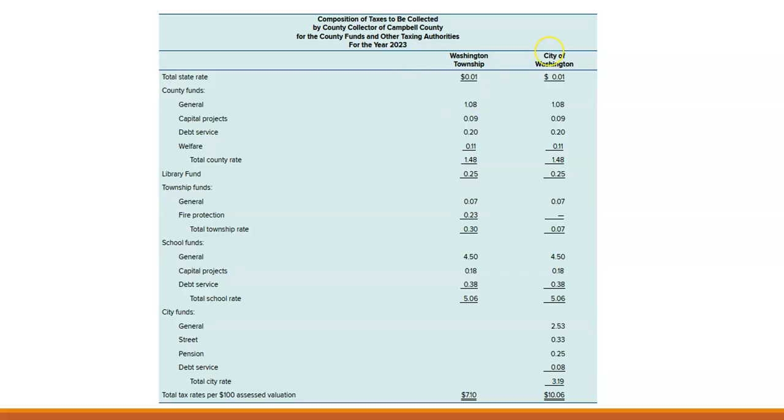You can see how that gets distributed out. Outside in rural areas, the assessment is $7.10 per assessed valuation. That is just because there are extra services that are being provided within city limits that are not provided outside of city limits.